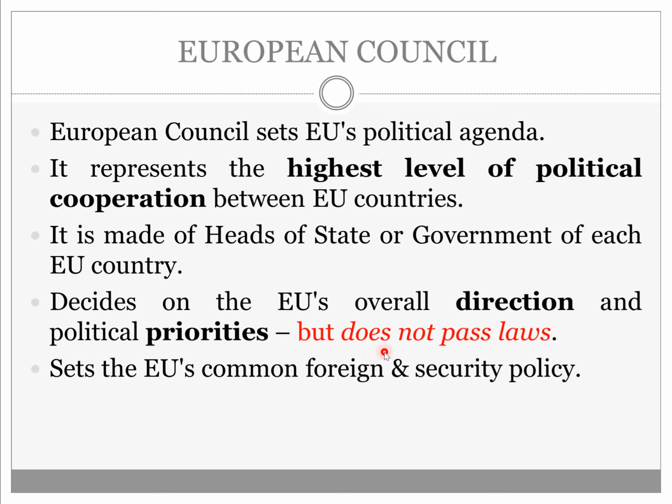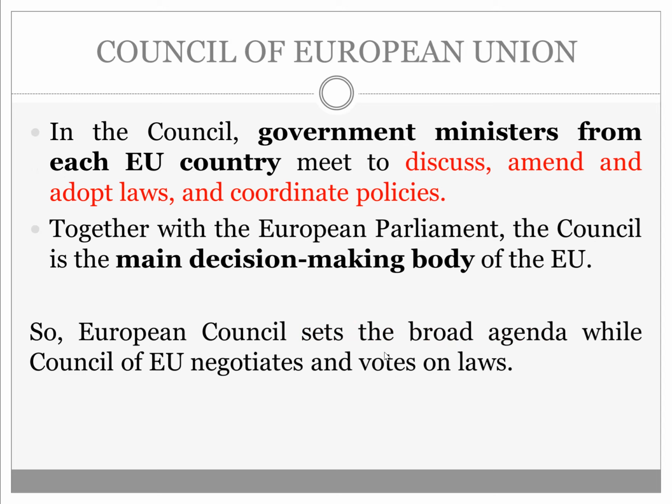This is very important to understand the difference between the European Council and the next body, the Council of the European Union. What is the difference? Basically, the Council of the EU is a decision-making body and they also pass the laws. In the Council of the EU, government ministers from each EU country meet to discuss, amend and adopt laws and coordinate policies.